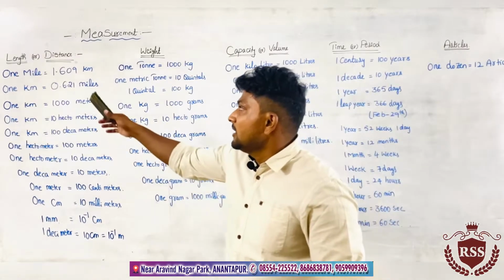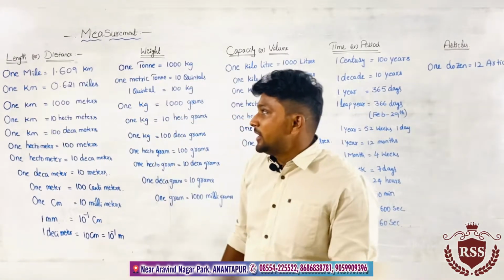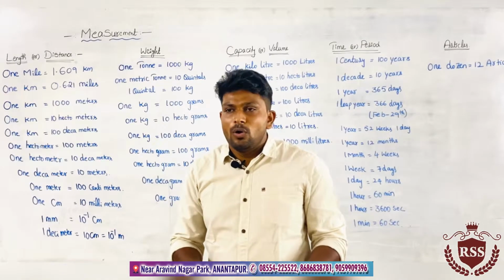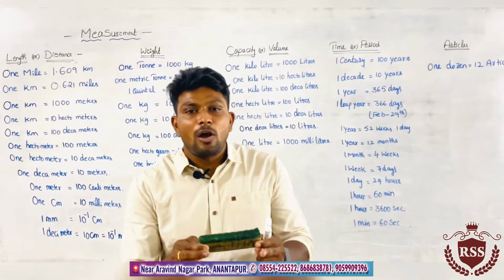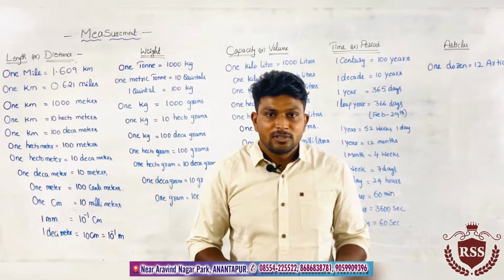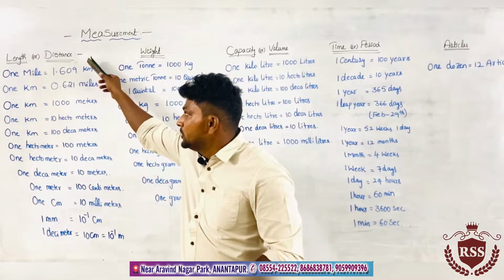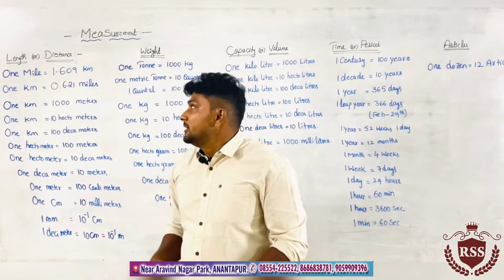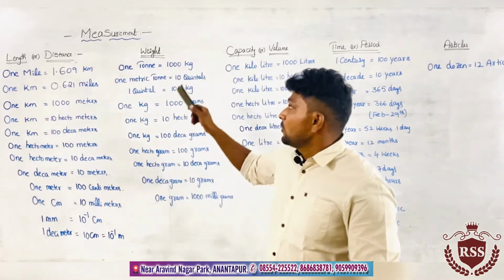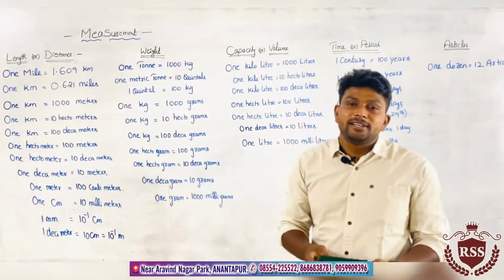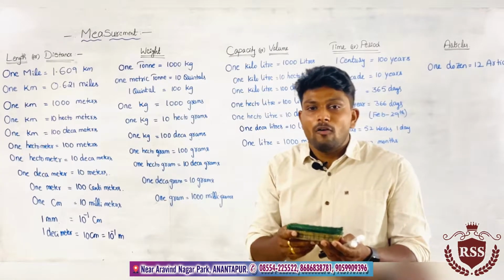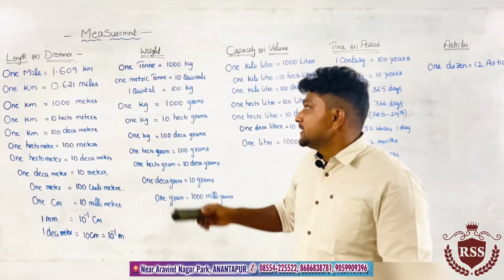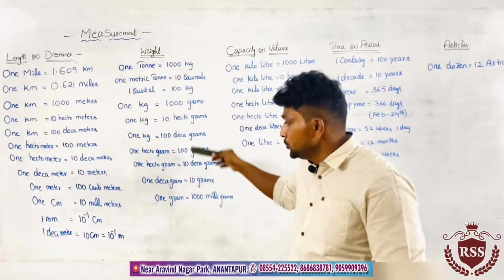Length or distance is one type of measurement. Length or distance means how much length the given object has. That will be measured using units of length and distance. Next, weight. How much weight does the object have? It will be measured by using weight and its units.